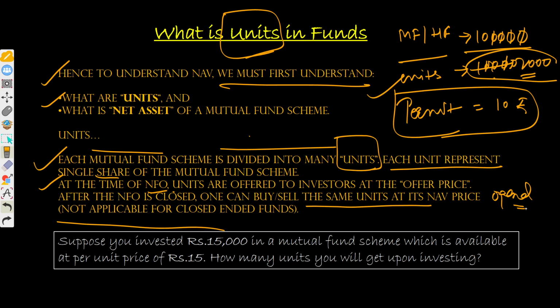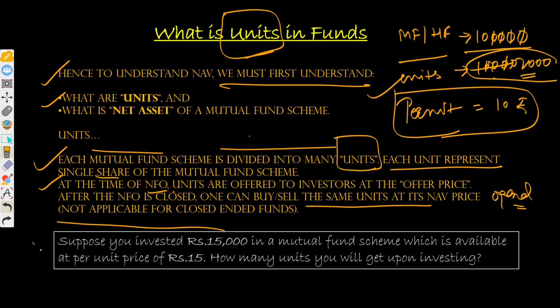Tata Technologies launched their IPO; you can participate, and later buy and sell those shares in the market at the current market price. The same logic applies here: in open-ended schemes, you can easily buy and sell the units in the market.